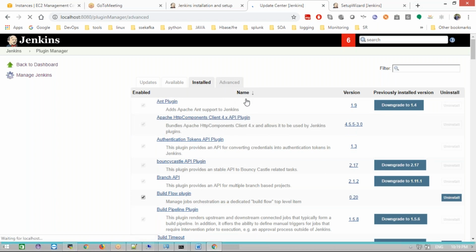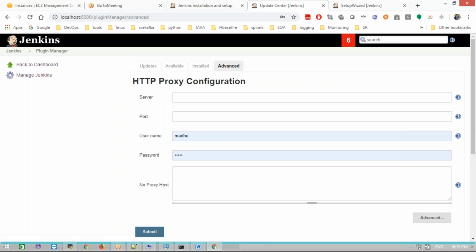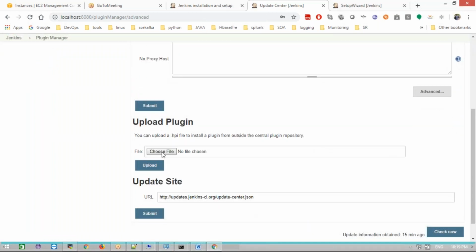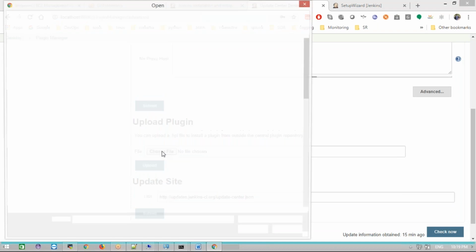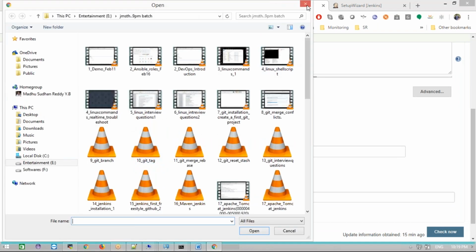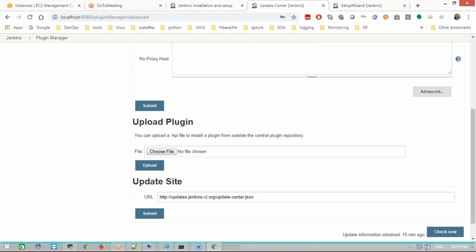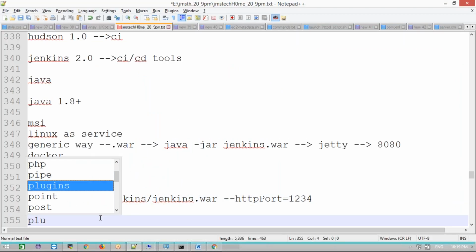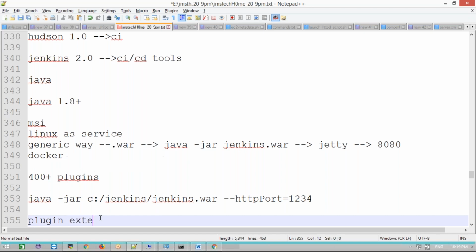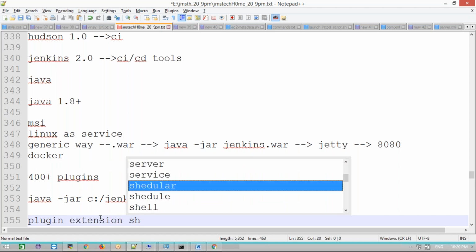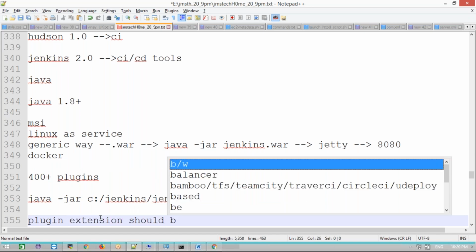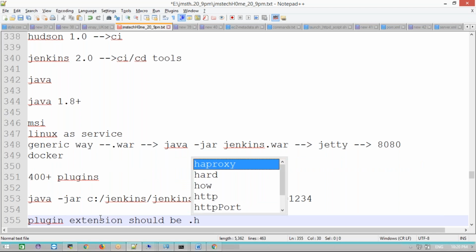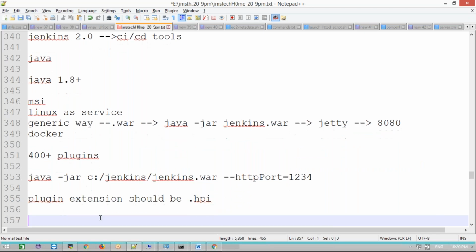Here, for example, if you develop your own plugin, then how do you upload it? It will come to upload here. Choose file, and we can upload your own plugin here. The plugin extension should be .hpi. HPI is the format.